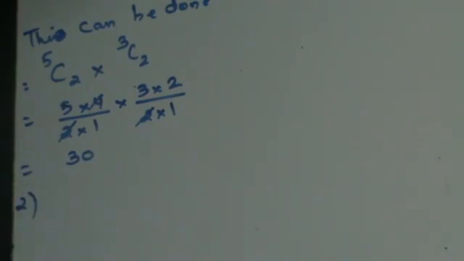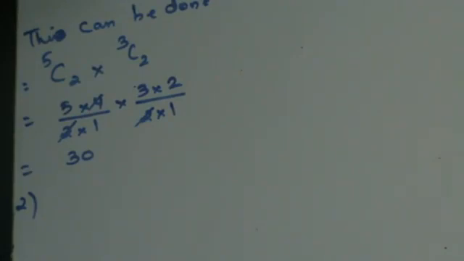Take down the next one, please. 5 cards are to be selected from a pack of 52 cards. How many selections contain: First part of the question, all clubs.